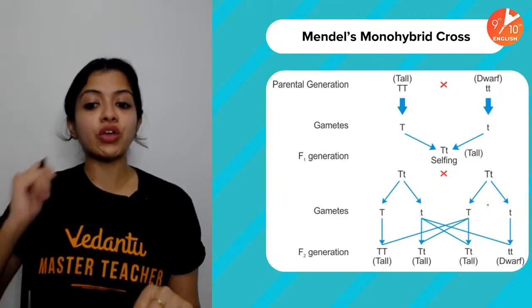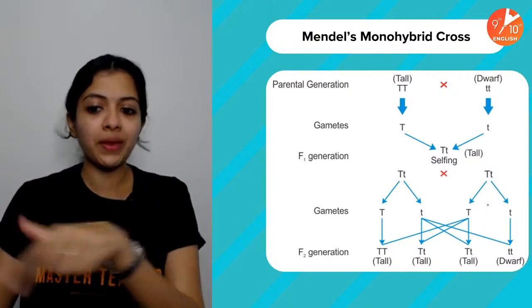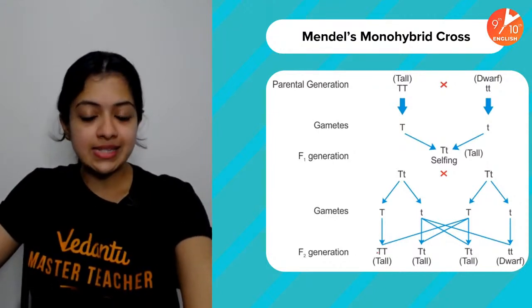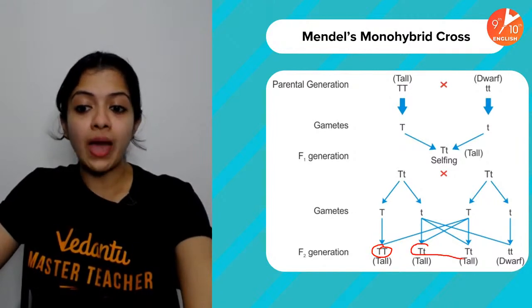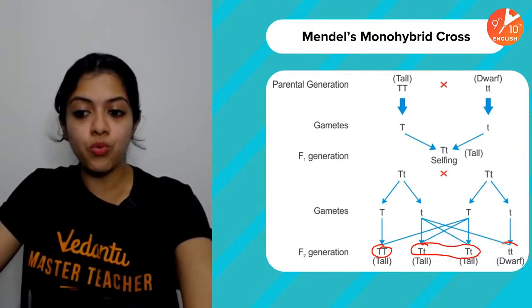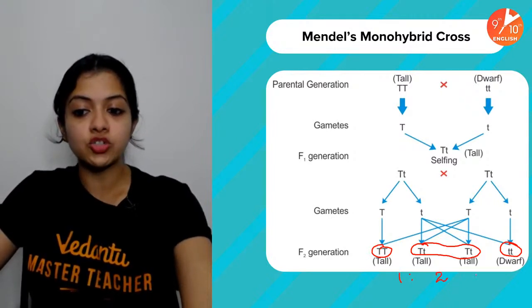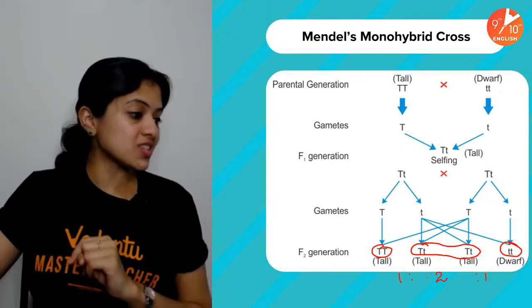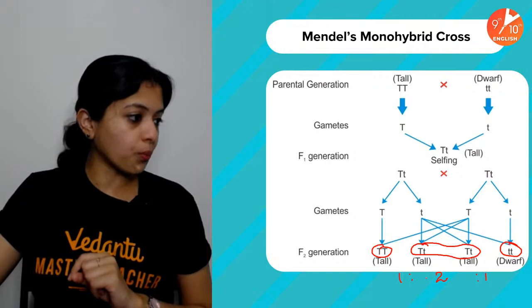Yes, of course. So for your benefit, the genotype and the phenotype is all mentioned here in this quick summary form. So the genotypic ratio, as you can see here, is 1 capital T capital T is to 2 capital T small t is to 1 small t small t, making it 1:2:1. The Mendel F2 monohybrid genotypic ratio.